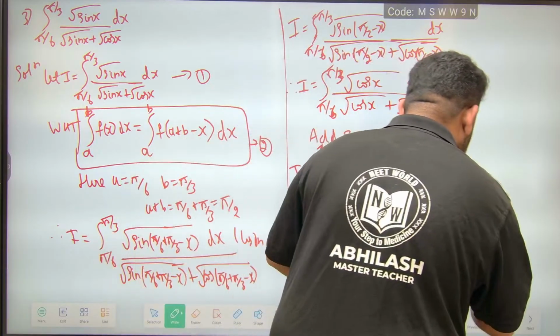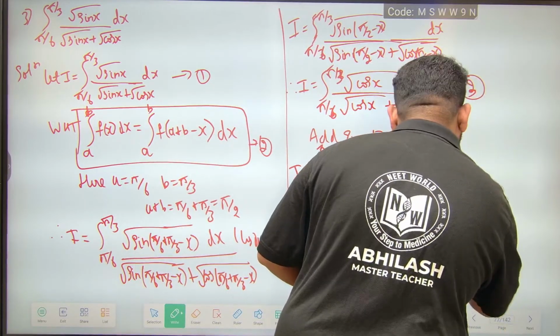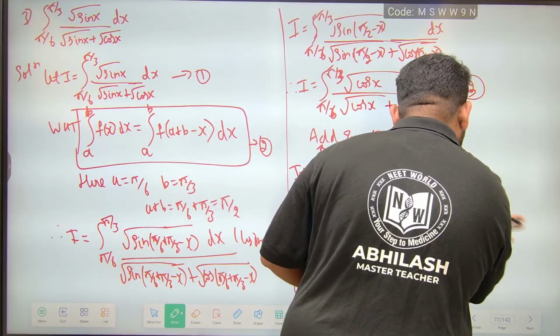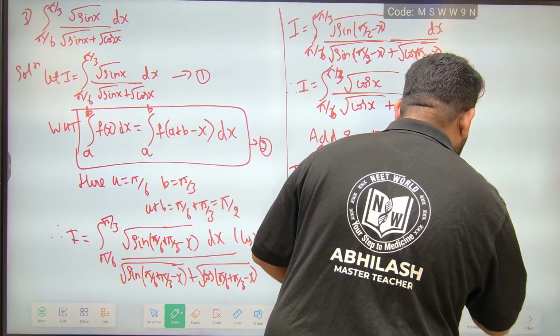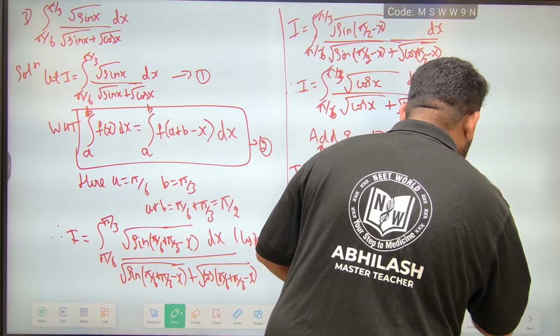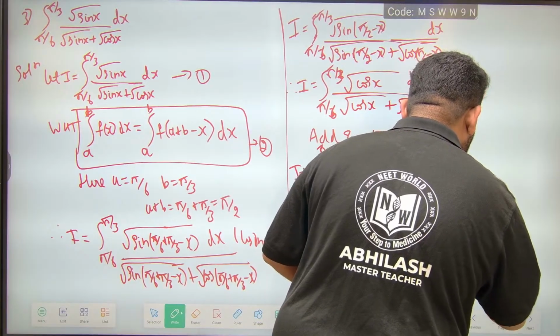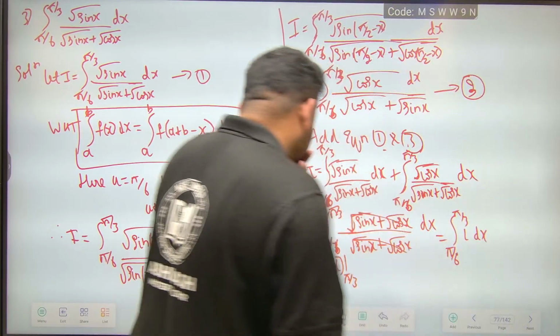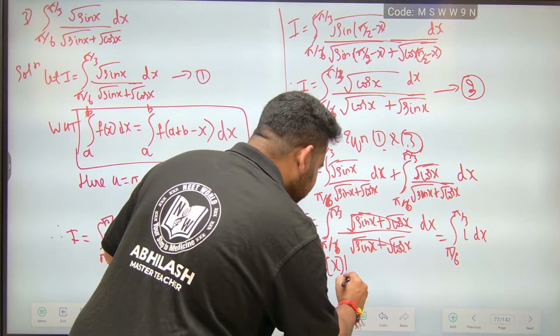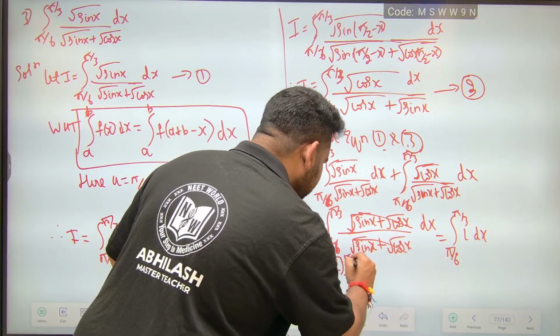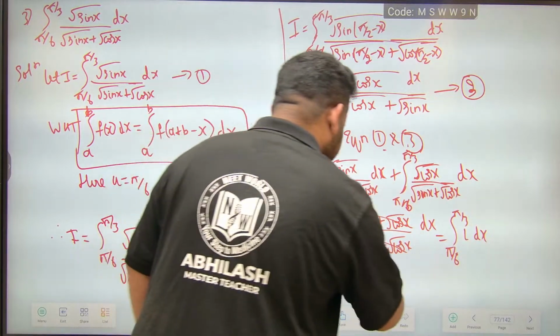Now this also, so you should be careful. This is integral from pi by 6 to pi by 3 of 1 dx. So this will become what? This will become pi by 6 to pi by 3. Now pi by 6 to pi by 3, that means what?